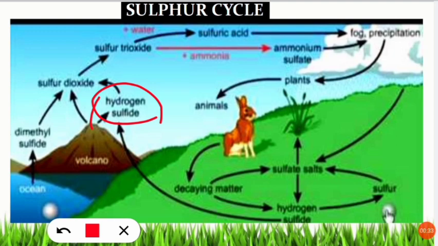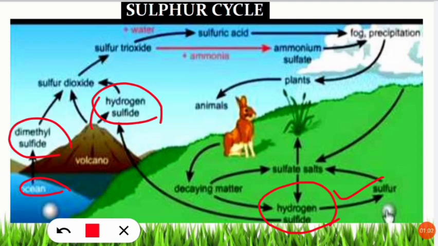So those who are doing anaerobic respiration. So you can see here where they are doing anaerobic respiration, hydrogen sulfide is released in the atmosphere and here it is seen in the lithosphere region. Next we will know that certain marine algae produce dimethyl sulfide. So in the ocean also certain marine algae produce dimethyl sulfide, that is a volatile compound that enters the atmosphere as tiny droplets.